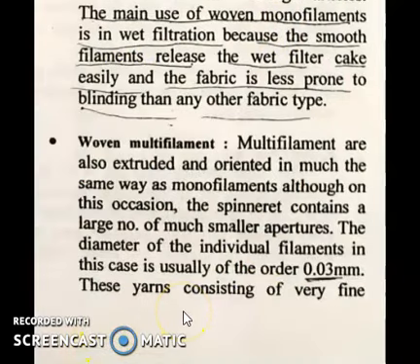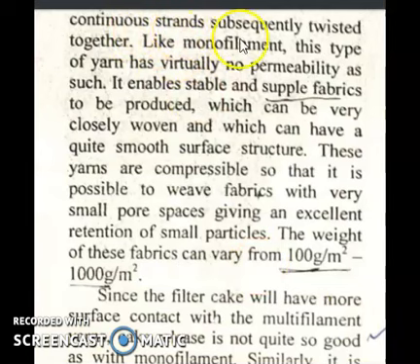Next is woven multifilament. Multifilaments are also extruded and oriented in the same way as monofilaments, although on this occasion the spinneret contains a large number of much smaller apertures. The diameter of the individual filaments in this case is usually of the order 0.03 mm. These yarns consist of very fine continuous strands subsequently twisted together.